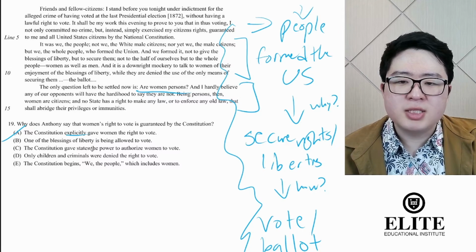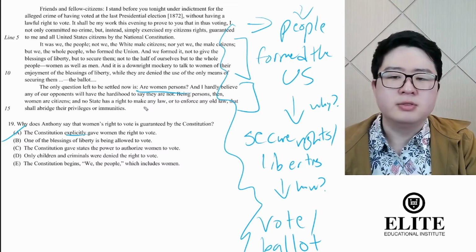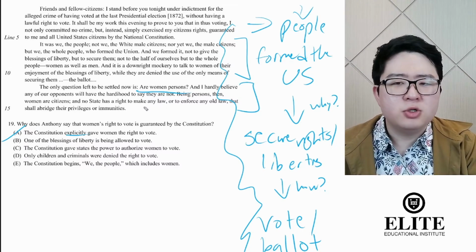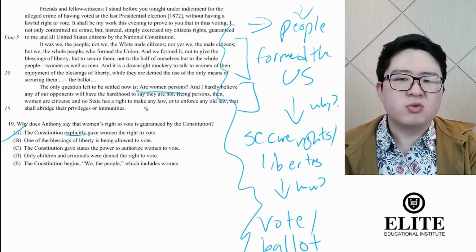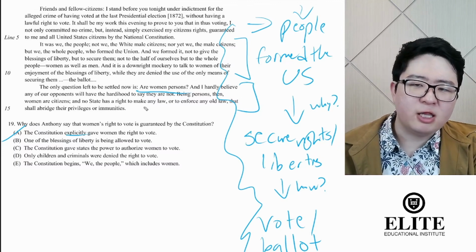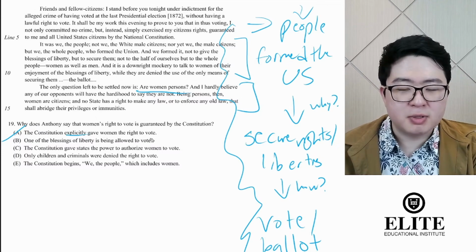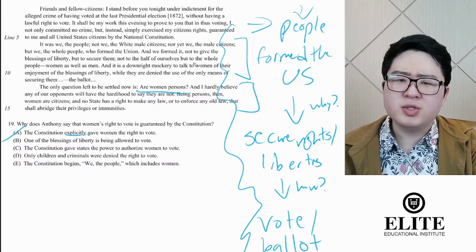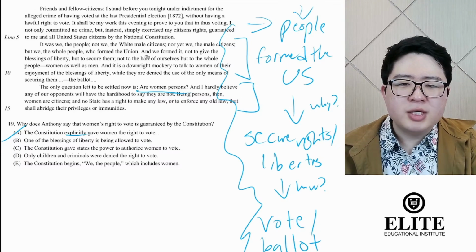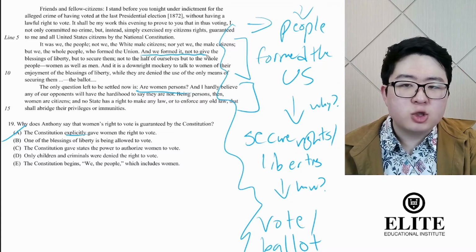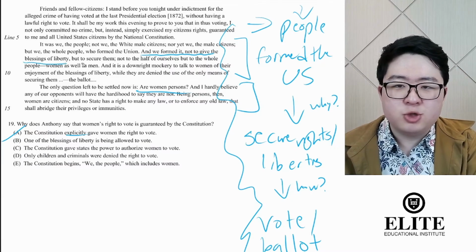B, one of the blessings of liberty is being allowed to vote. Well, that very well might be true, but remember, what's the relationship here between the blessings of liberty and the vote? You might think, oh, liberty is being allowed to vote, but pay very close attention to the wording here. She says, we formed it not to give the blessings of liberty, but to secure them.